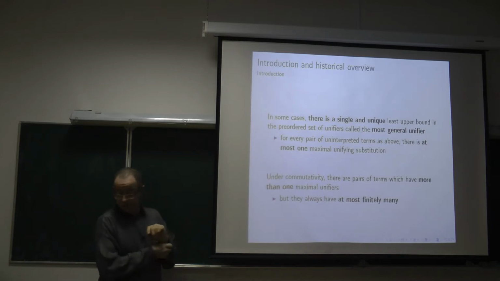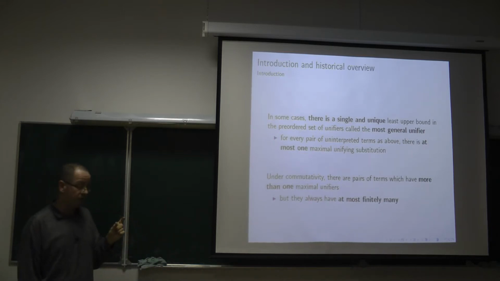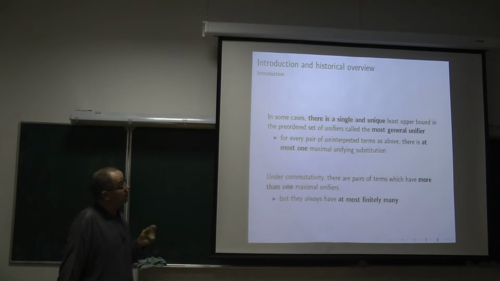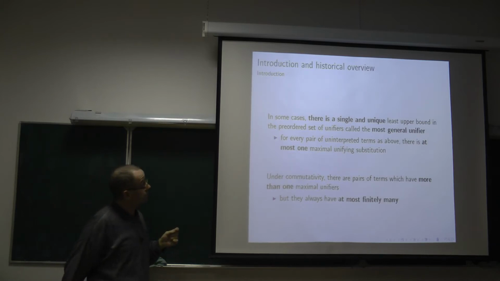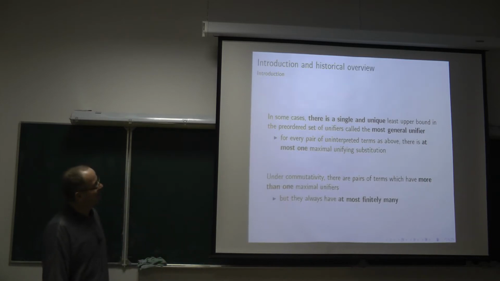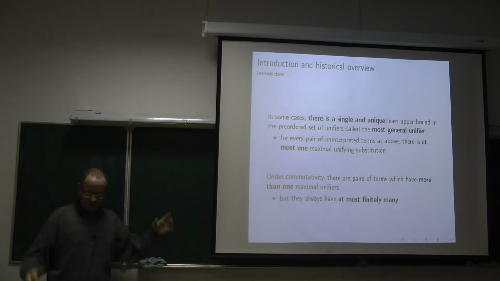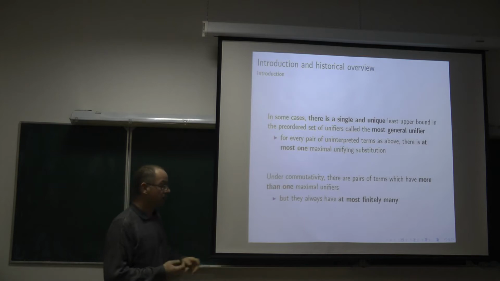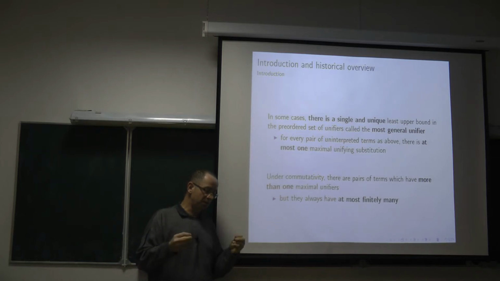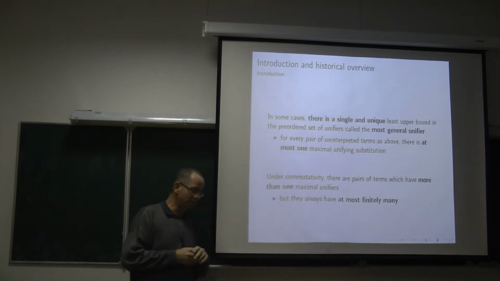In some cases, if two terms can be unified, there is a unique unifier. To say there is a single and unique one is a little bit excessive. There is a unique one, if we consider the preordered set of all substitutions. This set is preordered by the binary relation between substitutions, saying that one substitution is more general than another. It is a preorder.